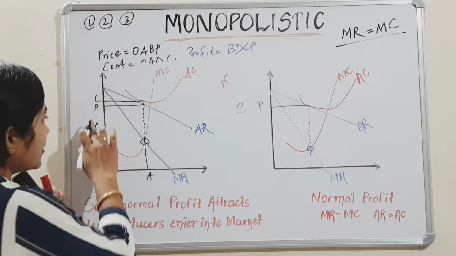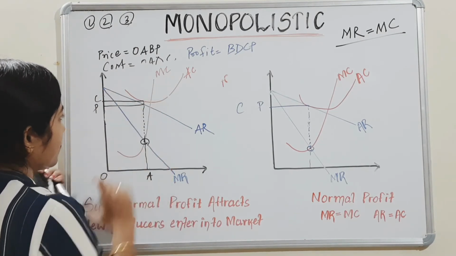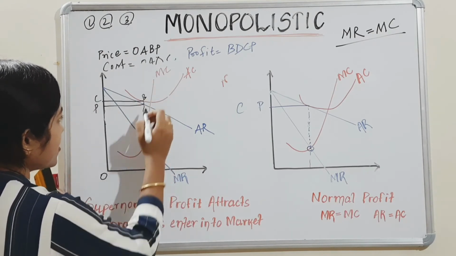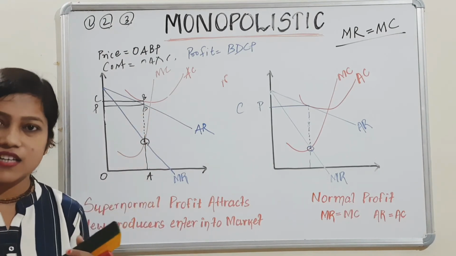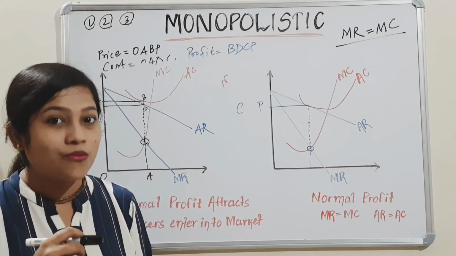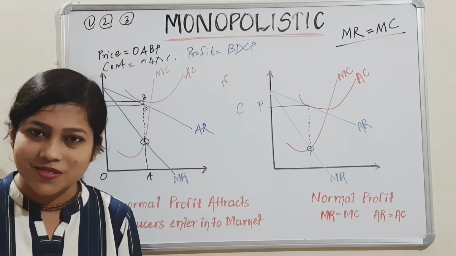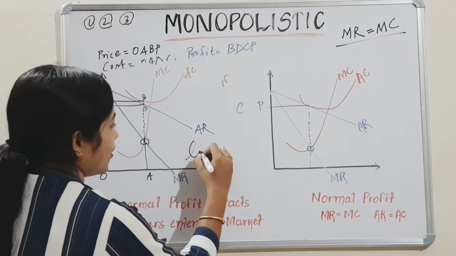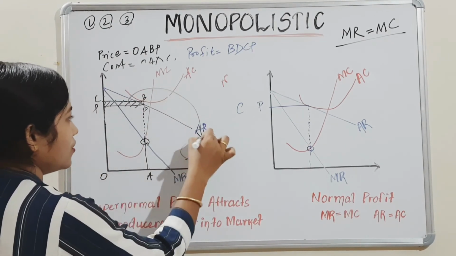So what happens here? Cost is OABC and price is OABP. That means the price you have charged is lesser than the cost you have incurred. That means cost is greater than price, so you are facing loss. Yes or no? So this is the point where you are getting loss. This area is your loss.